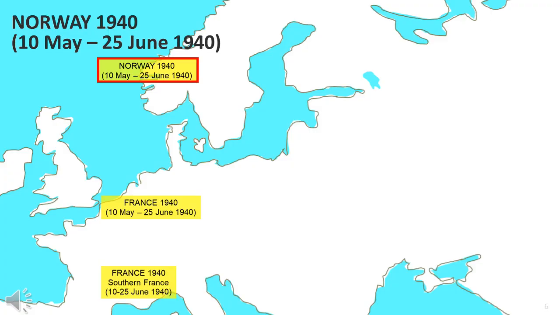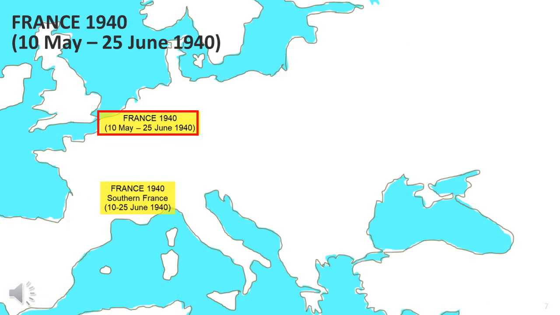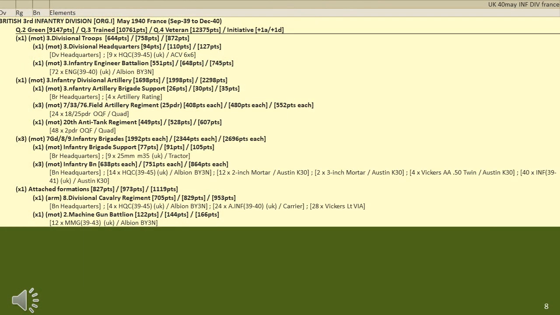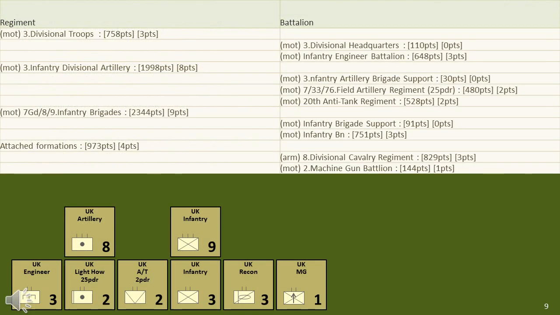The initial UK involvement in World War II was Norway, or at least in Europe, which ranged between May and June 1940. This was then followed by the German invasion of France, which also occurred during May to June 1940. The main building block of the British Army was its infantry divisions, which at this point in time were fully motorised. The divisions which went to France were good, if not outstanding. The reconnaissance battalions gave this division a very good reconnaissance capability and a little bit of punch.